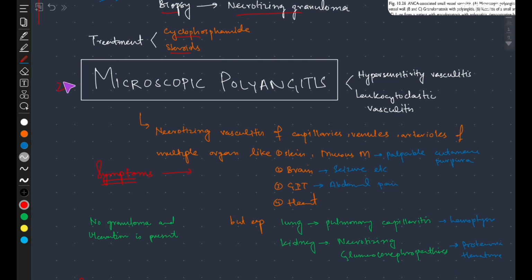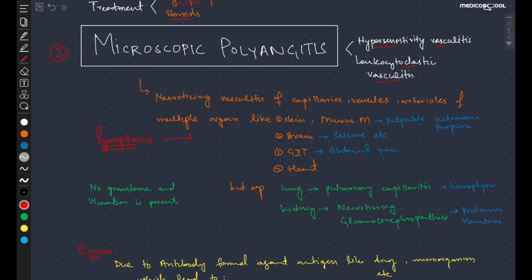Coming towards the second disease, which is microscopic polyangiitis. It is also called hypersensitivity vasculitis or leukocytoclastic vasculitis. Coming towards its definition, it is a necrotizing vasculitis.